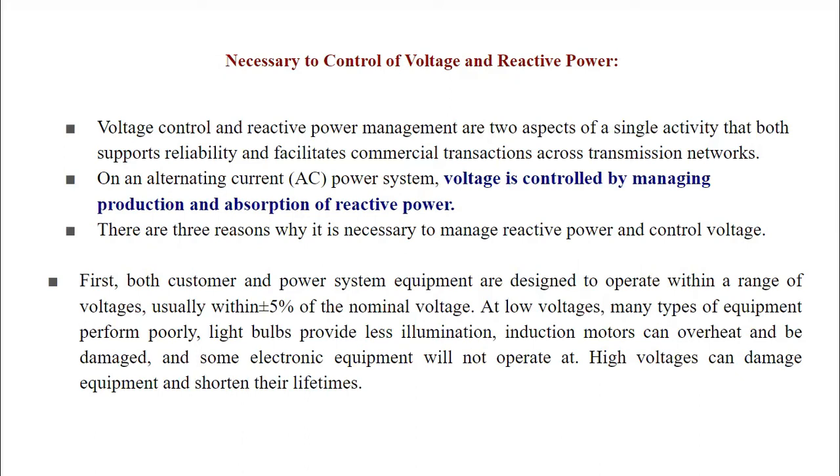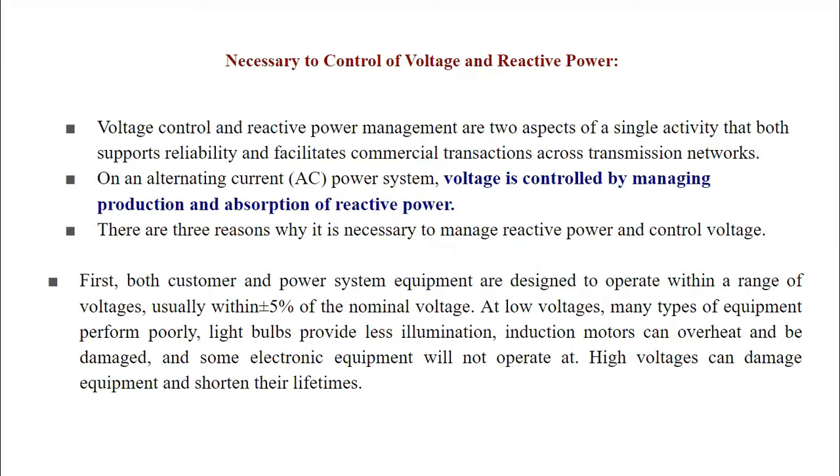There are three reasons why it is necessary to manage reactive power and voltage control. The first reason is both consumers and power system equipment are designed to operate within a range of voltages, usually within plus or minus 5% of the nominal voltage. At low voltages, many types of equipment perform very poorly. For example, light bulbs provide less illumination.